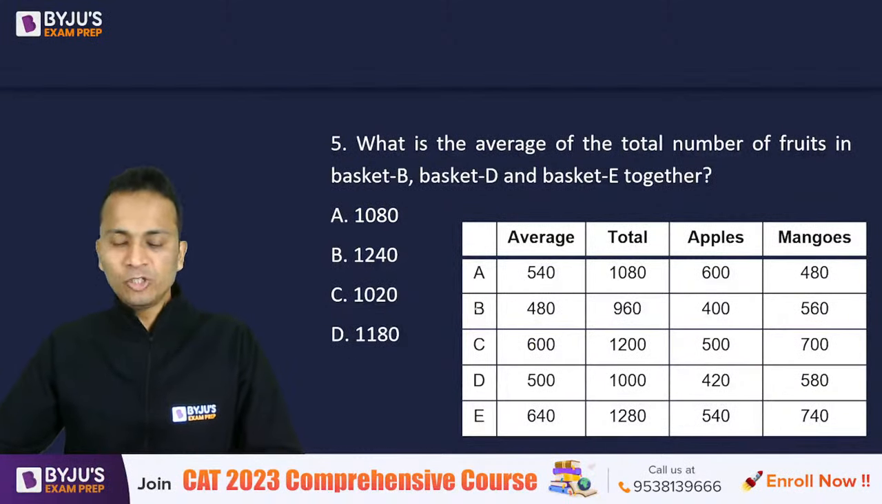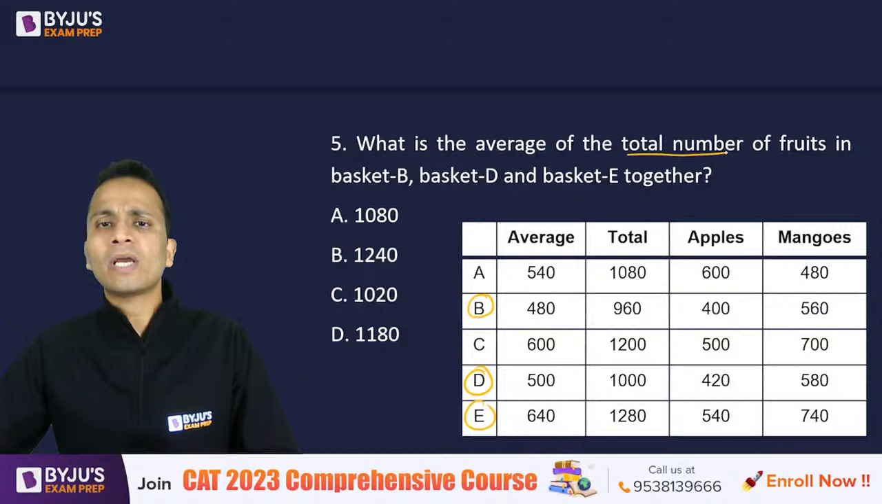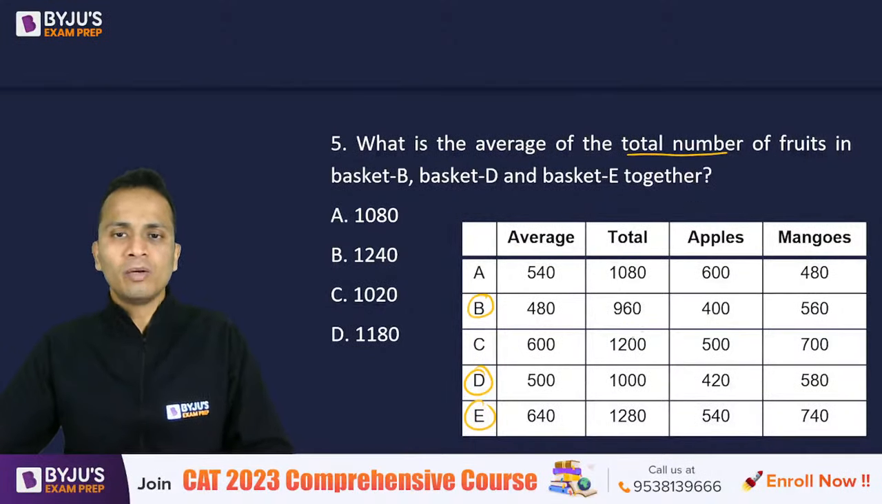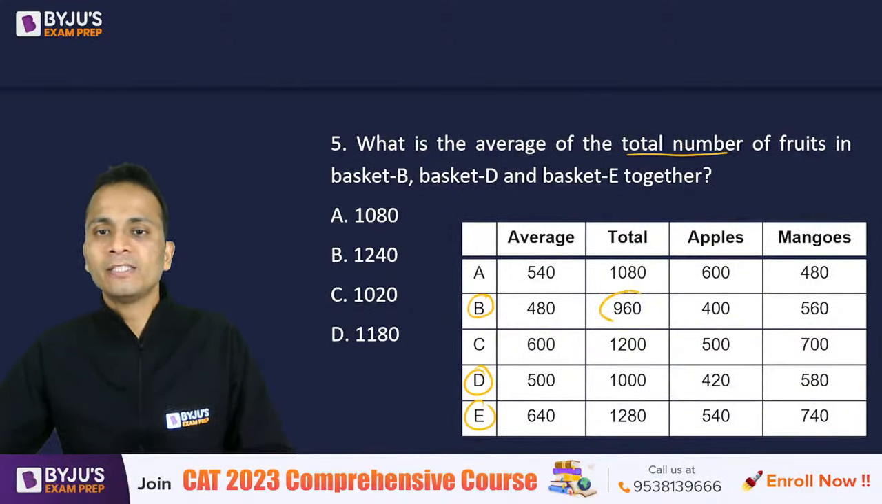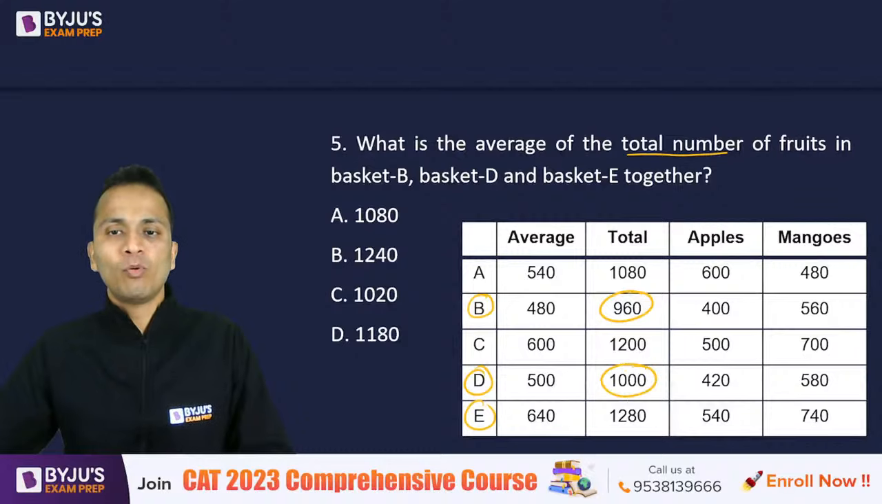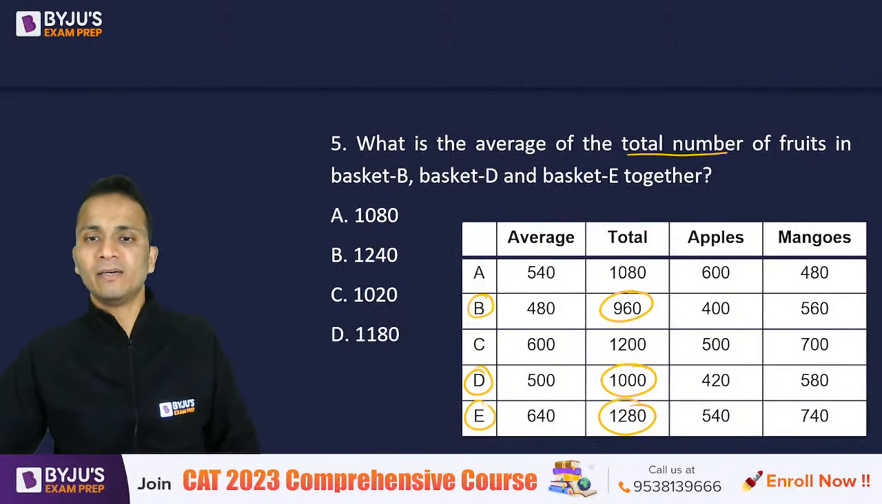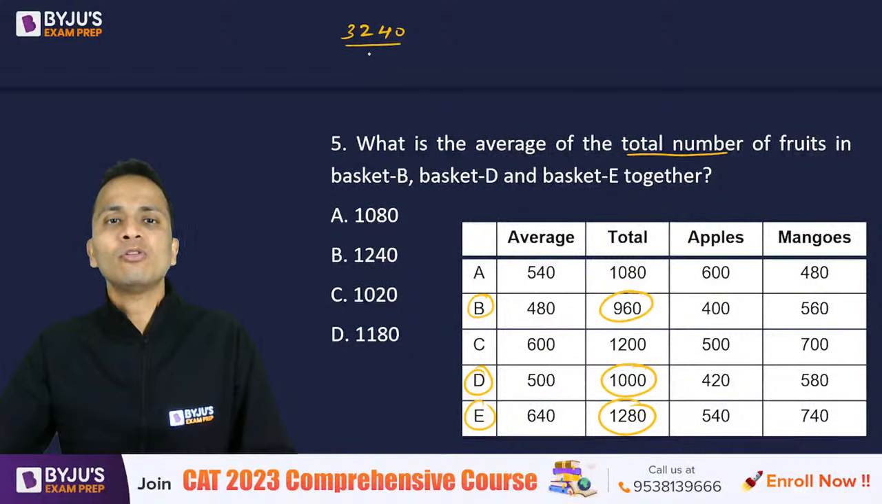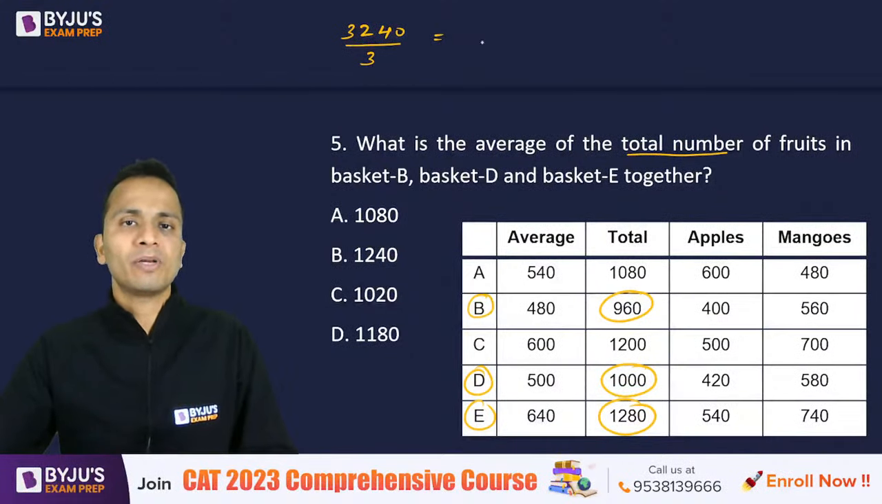So the basket into consideration is basket B, D, and E, and they are asking us to calculate the average of the total number of fruits. So 960, 1000, and 1280. Let's add these numbers. So 22, 31, 32, 40. 3240 is the total number of fruits. I've just simply added these numbers, and now this number is divided by 3.